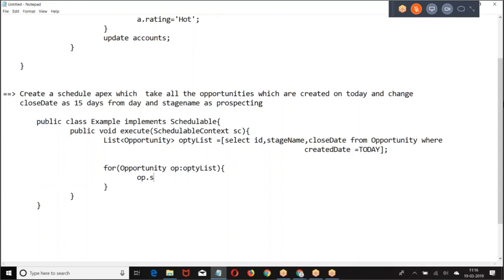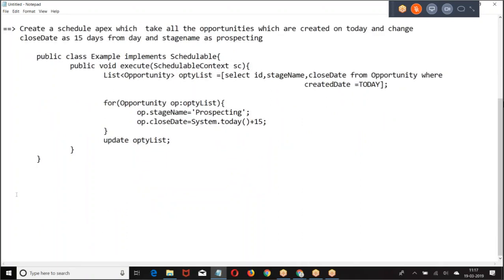Opportunity put. Update after list. Am I clear? Next example.